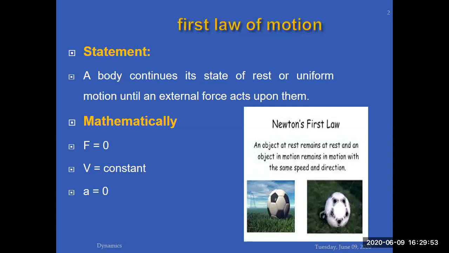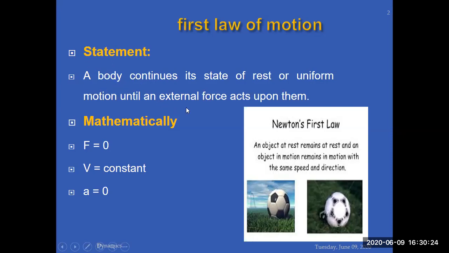There were different types of examples previously discussed. A book on the table remains on the table unless you apply a force on the book. A stone or a block along the road will remain at its own place unless and until someone applies a force on the block. These are some of the examples connected with Newton's first law of motion. So this is the statement of Newton's first law of motion.